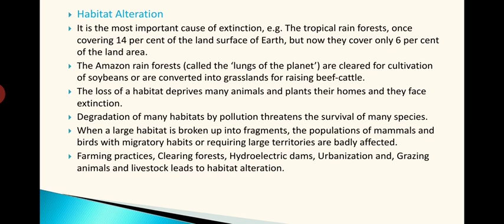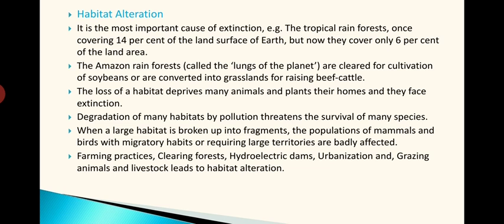When a large habitat is broken up into fragments, the populations of mammals and birds with migratory habits or requiring large territories are badly affected. See, some species require a large territory to survive. So once we are fragmenting a particular habitat into a larger number of small habitats, then of course they cannot freely survive within that habitat, and it seems very difficult for them to survive.